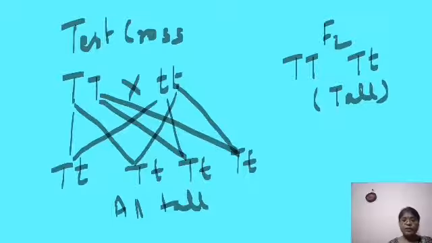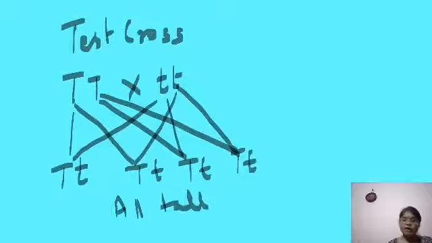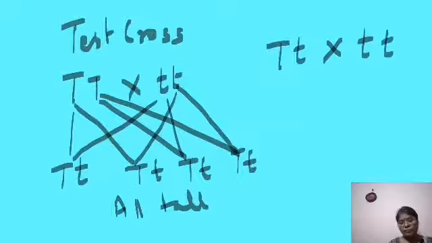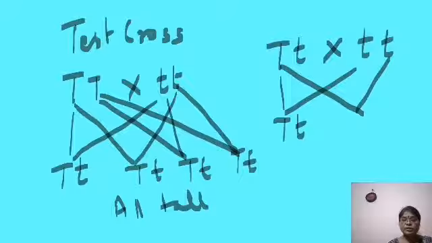Now, taking the other case where we have a heterozygous individual, capital T small t, crossed with the dwarf parent, the recessive parent. Now you cross them. What do you get?